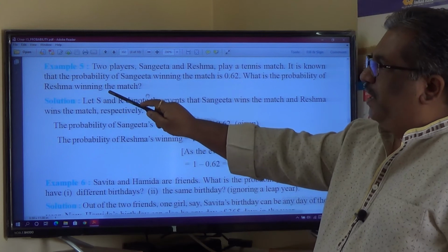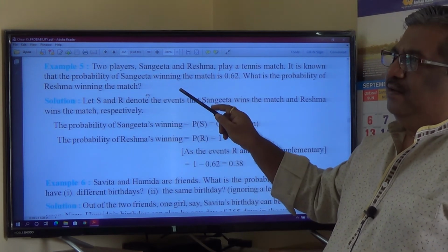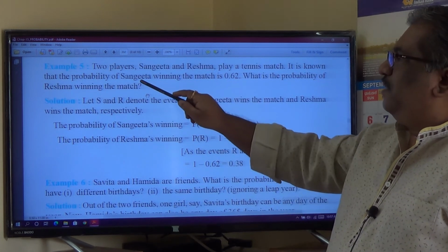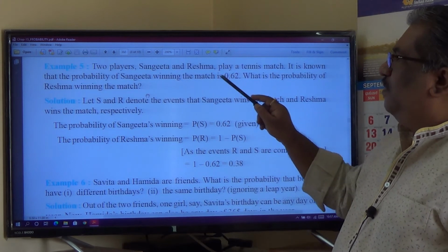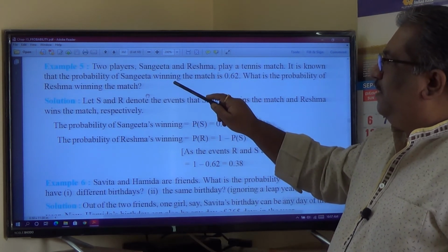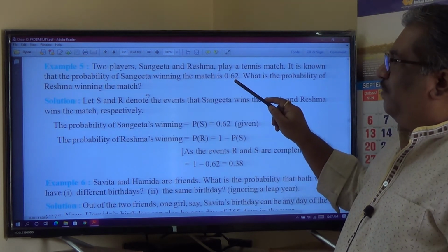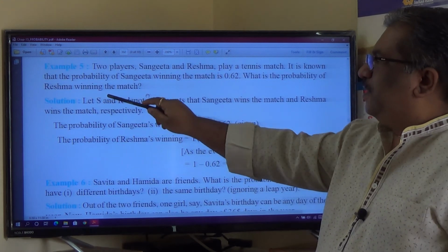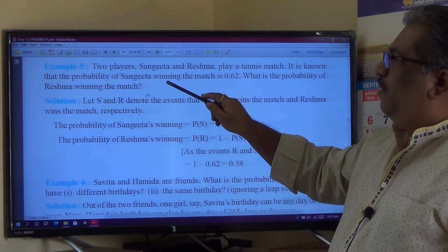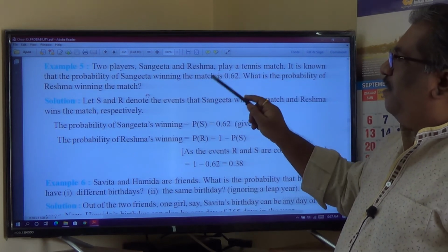Probability of Reshma winning is equal to probability of Sangeeta losing. So how do you get Sangeeta losing? Sangeeta winning probability is 0.62, so probability of Sangeeta losing is equal to 1 minus probability of Sangeeta winning, 1 minus 0.62. So probability of Reshma winning is equal to 1 minus probability of Sangeeta winning.